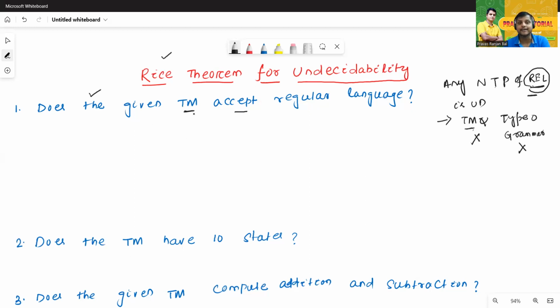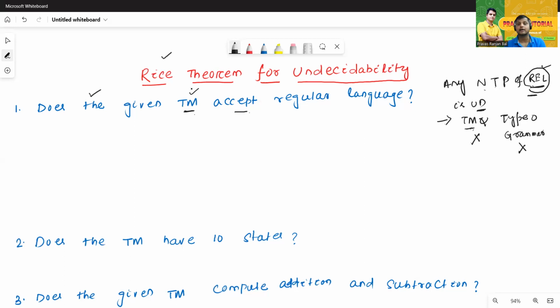Does the given Turing machine accept a regular language? Rice theorem says any non-trivial property of a recursive enumerable language is undecidable. It cannot be applied on Turing machine as well as type 0 grammar, but this problem talks about a Turing machine.